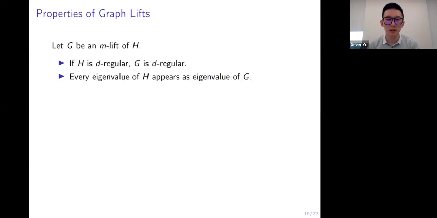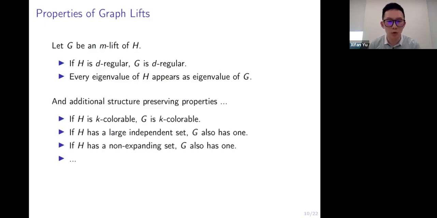So graph lifts have some nice properties that allow us to design the quiet planting strategy. Let G be an M-lift of H. It is clear that if H is d-regular, G will remain d-regular. And moreover, every eigenvalue of H will again appear as an eigenvalue of G. And moreover, graph lifts enjoy additional structure-preserving properties, such as G is k-colorable whenever H is k-colorable.